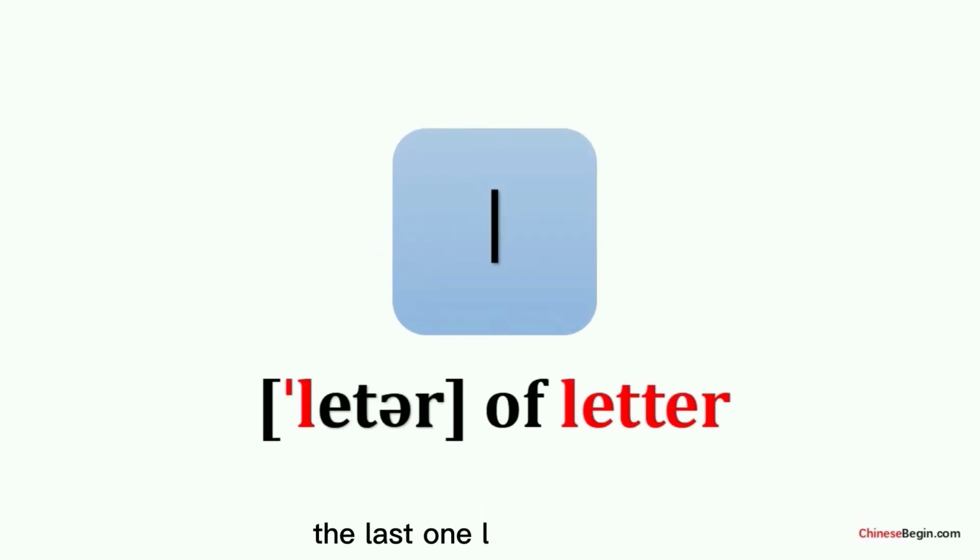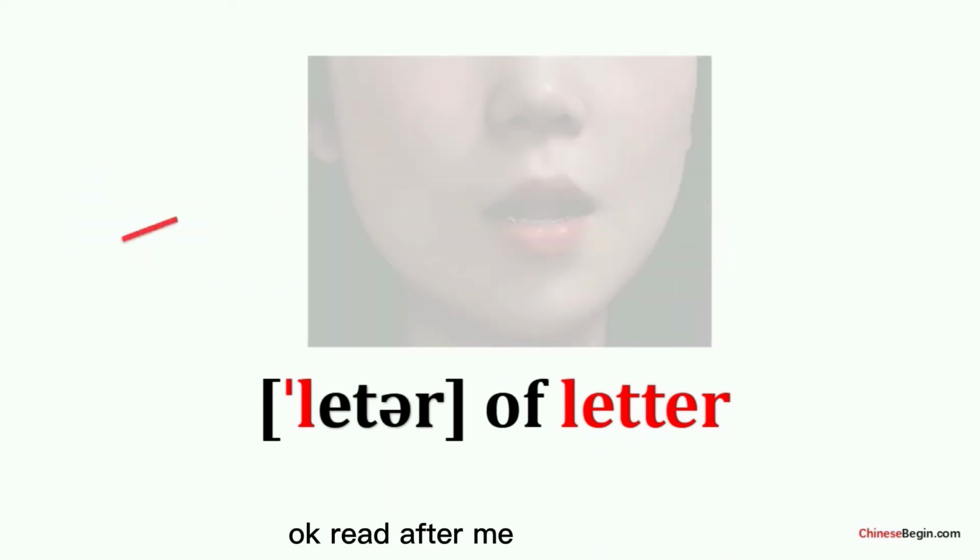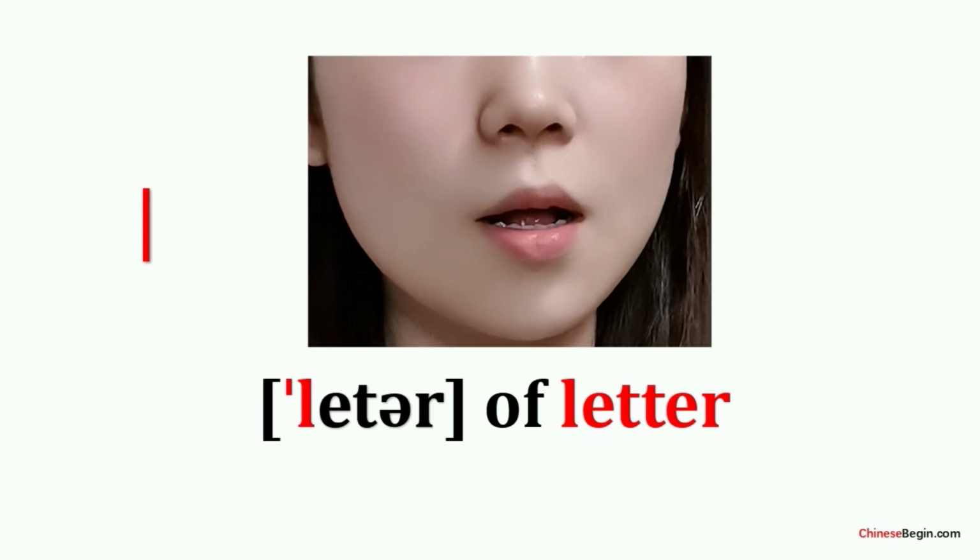The last one, le. Le is an alveolar lateral. The tongue tip makes a light contact with the upper alveolar ridge, but slightly more to the back than the position for ne. The air stream is released from the sides of the tongue. Le sounds like le of letter. Okay, read after me.